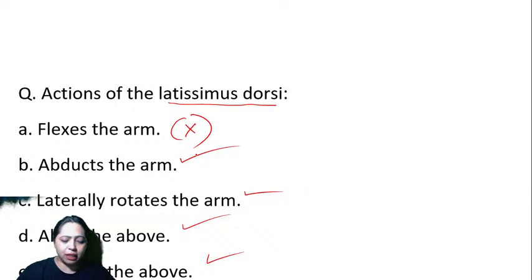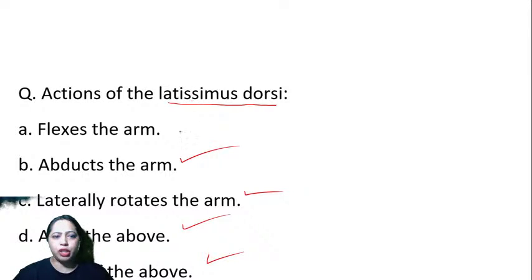Abducts the arm. It laterally rotates the arm. All of the above. Let's see if there are any answers given by Mohan Singh Rathod, who says good evening. Hi, good evening. And then we have Rishabh. He says good evening. Hello, Rishabh. And then we have Dr. SK, who says answer is B, it abducts the arm. And then Bharat says it is A. Is it flexion of the arm? So we'll keep all the options open. Let's not keep guessing here. Let's go to the answer and check what is the answer.